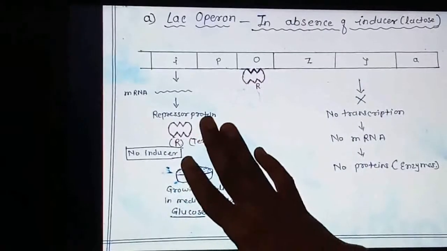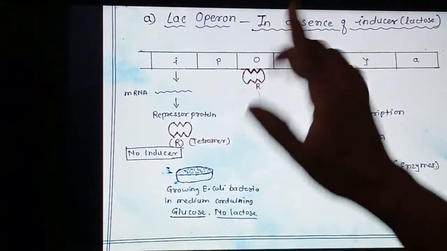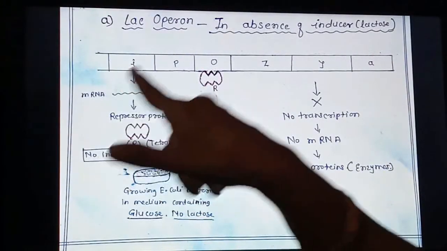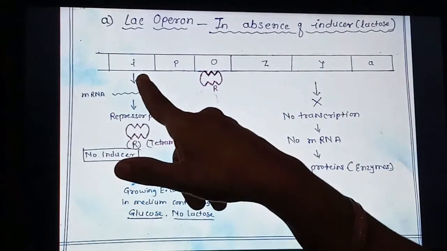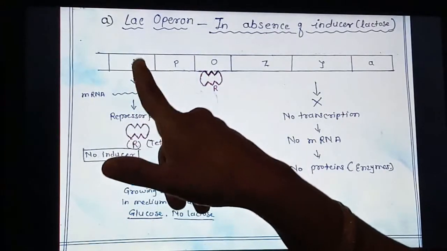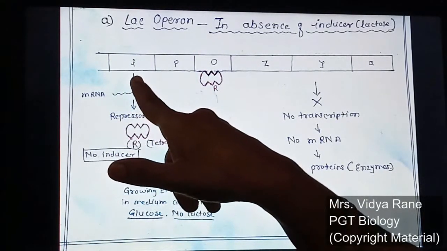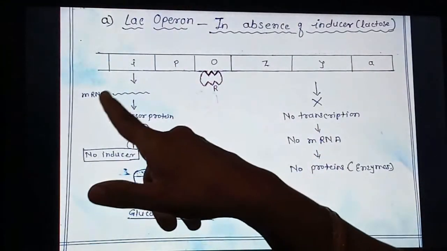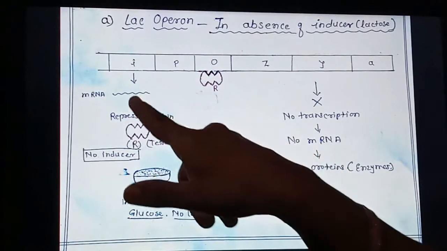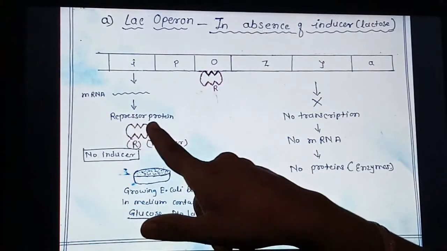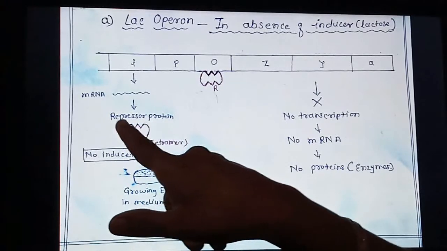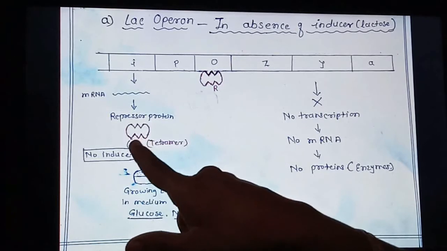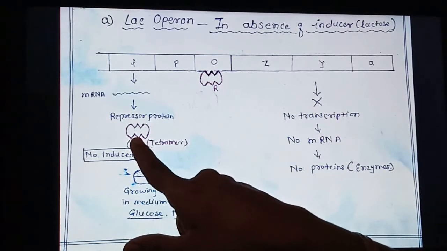Now see first of all the parts of the lac operon. In the lac operon, there is an I gene. This I gene is a regulatory gene. Keep in mind that this is not for the inducer. This is a regulatory gene which transcribes mRNA. This mRNA produces a protein, and this protein actually acts as a repressor.